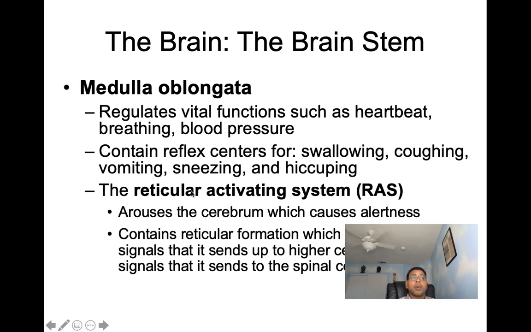And here we can also appreciate the reticular activating system, RAS. It arouses the cerebrum, which causes alertness. The reticular activating system also contains the reticular formation, which receives sensory signals that it sends up to higher centers and motor signals that it sends to the spinal cord.